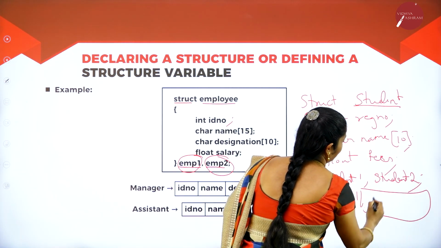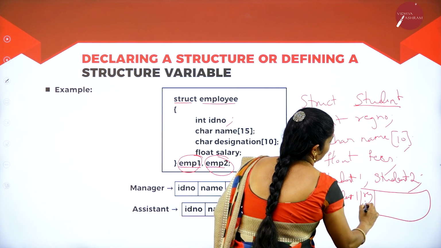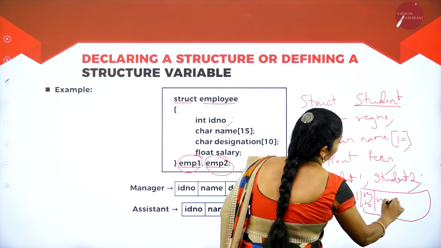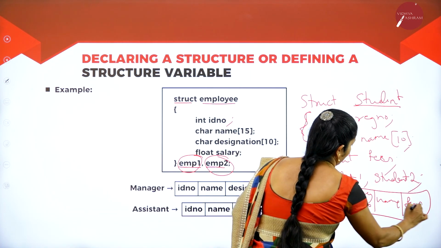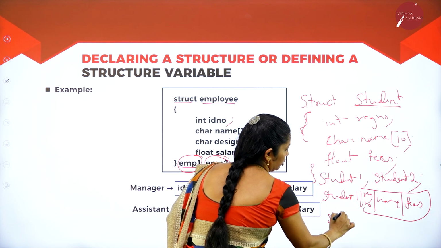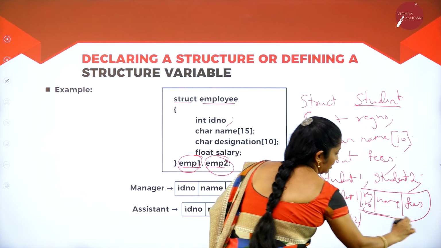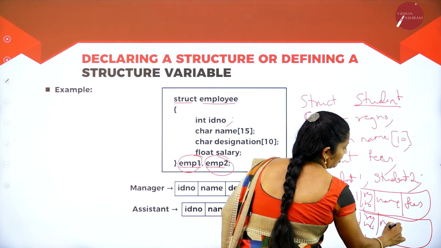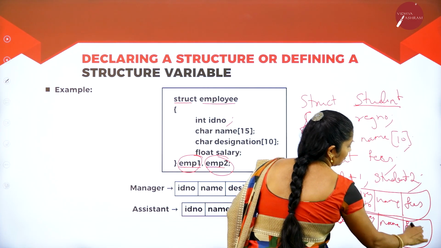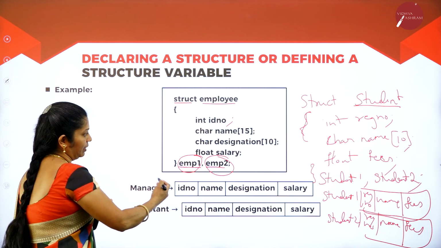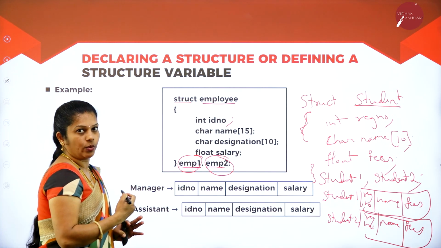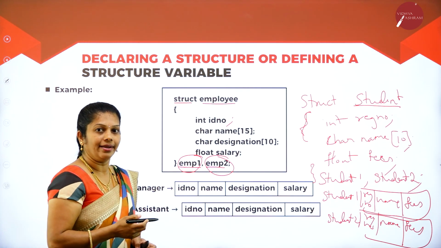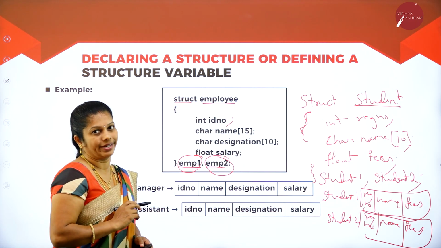One is register number, and then name, then fees. In the same way, student 2 also has register number, name as well as fees. It means that for whatever data members we have, we are able to identify how much memory space it will require.